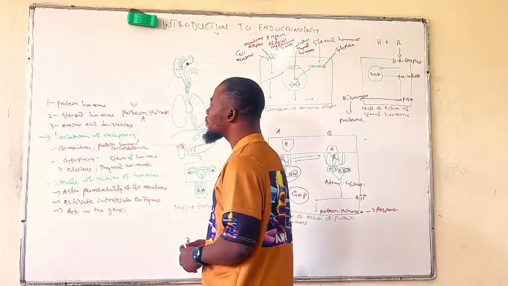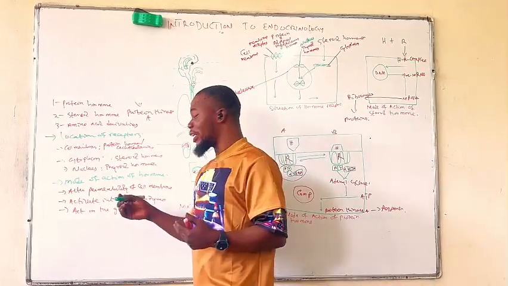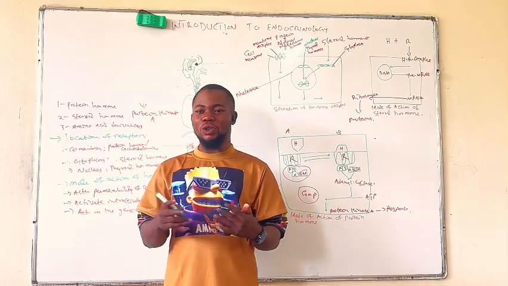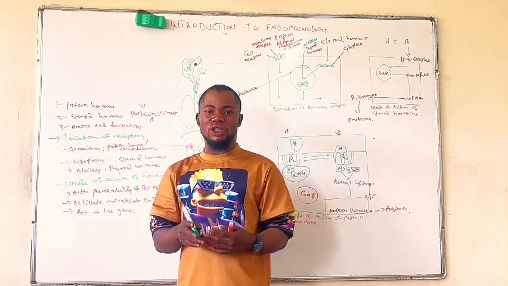Having known what hormones are, their location of receptors, and their mode of action, we should know that with hormones, too much of everything is very bad. Hormones are regulated in our body.